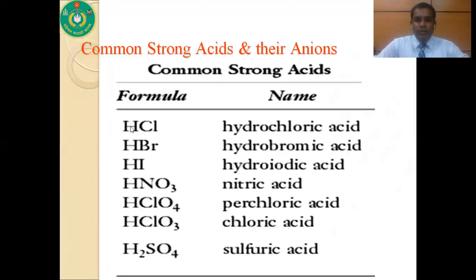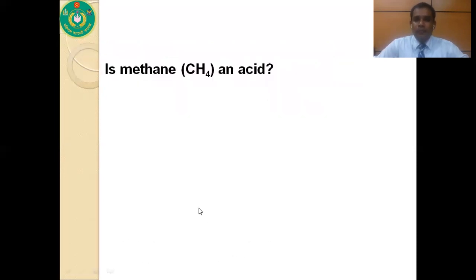For example, HCl is known as hydrochloric acid, HBr hydrobromic acid, HI is known as hydroiodic acid, HNO3 is known as nitric acid, HClO4 is known as perchloric acid, HClO3 known as chloric acid. Last but not the least, H2SO4 is known as sulfuric acid.